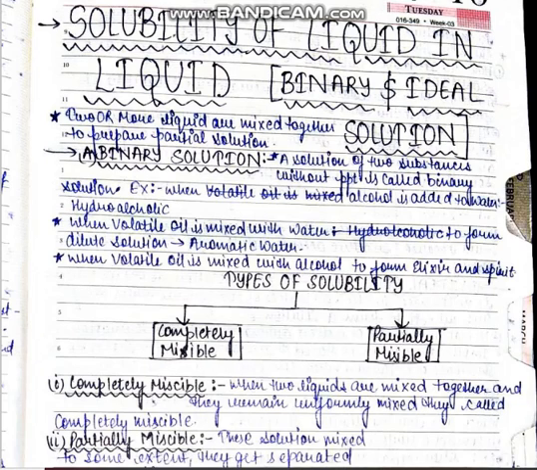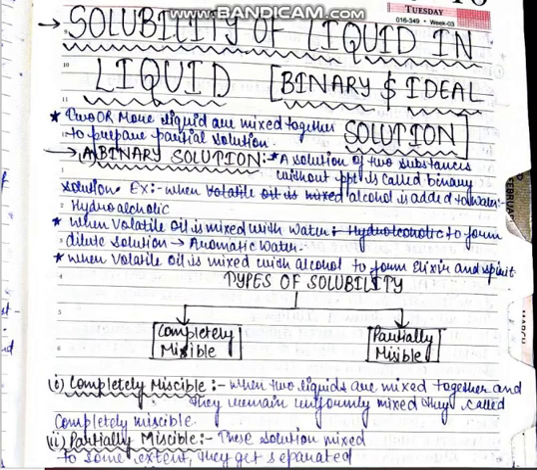Hello everyone. Today we will discuss the binary and ideal solution and what is the solubility of liquid in a liquid. So first of all, two or more liquids are mixed together to prepare a solution. Then there are two terms.